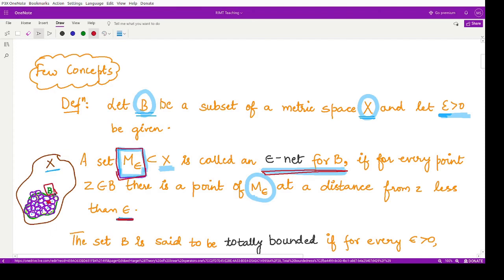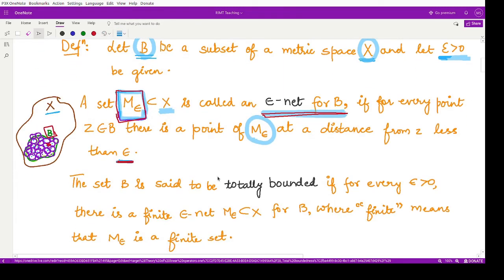Now, when do we call this set B to be totally bounded? That is our next question. The set B is said to be totally bounded if for every epsilon greater than 0 we have a finite epsilon net. Finite epsilon net means the number of elements present in this set M epsilon has to be finite.